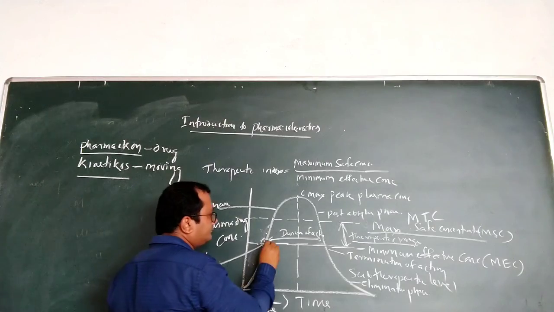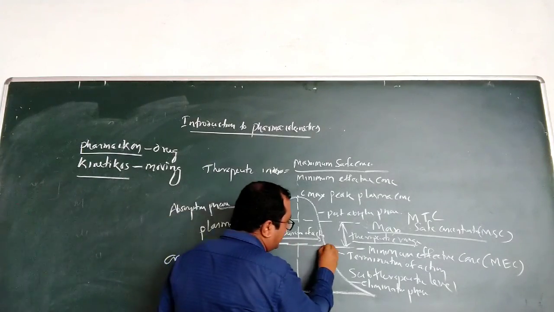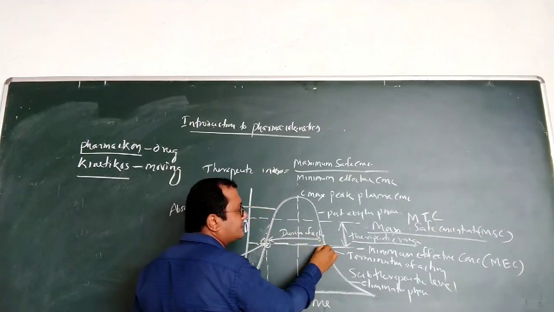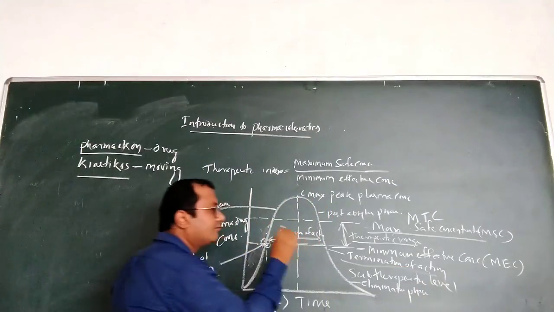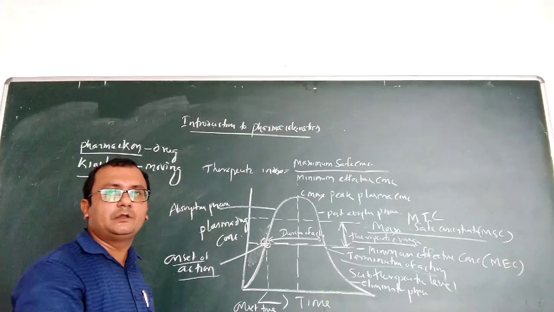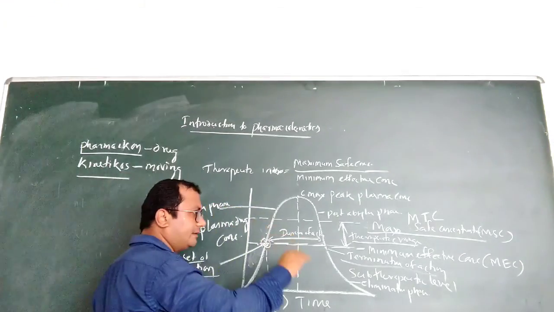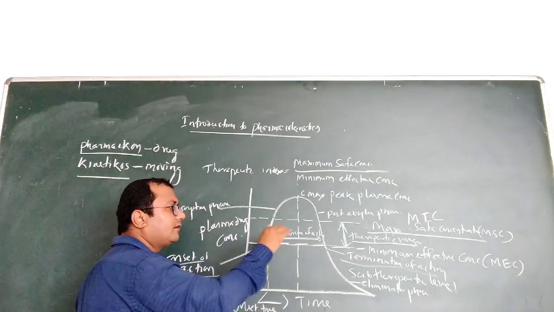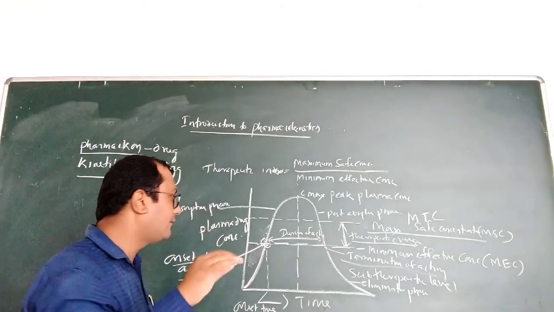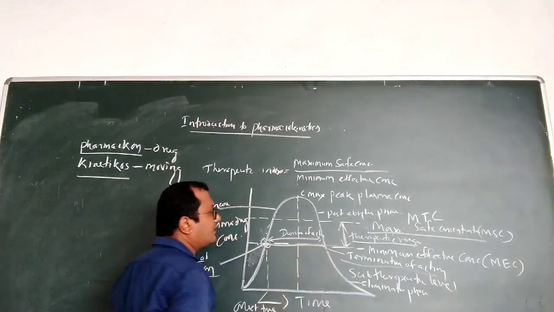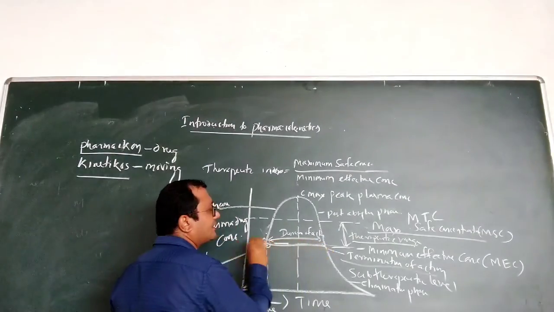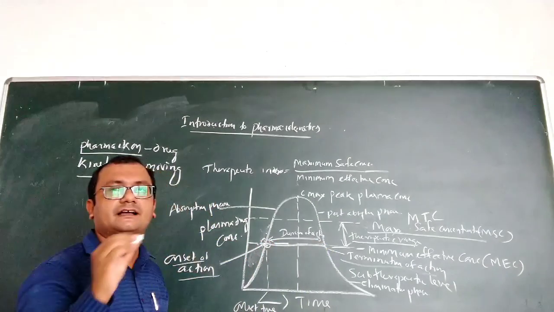Next, another point in the elimination phase is known as termination of action. When the concentration goes below this minimum effective concentration, we call it termination of action. Within these two points, we call it the duration of action.